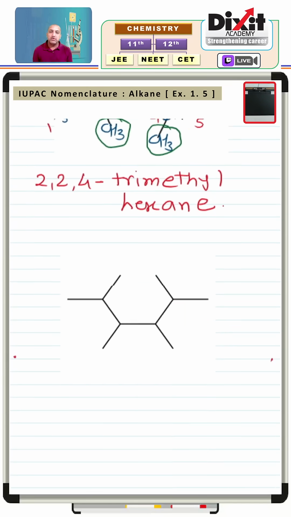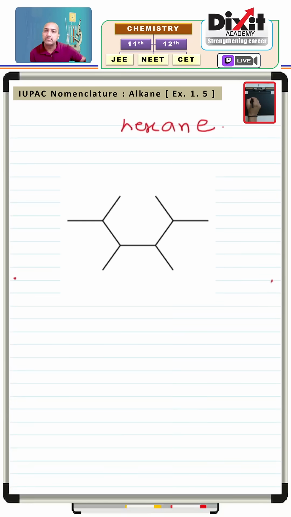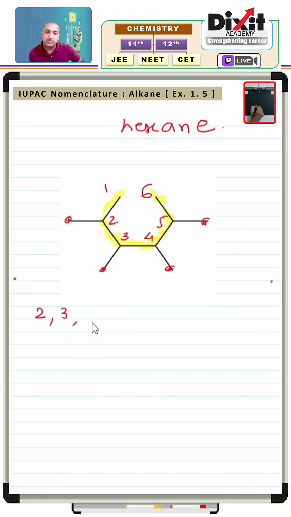For the next compound, we'll put the name directly. Consider the longest continuous carbon chain. Number the chain. Six carbon atoms in a chain, and these are methyl substituents. The name will be 2,3,4,5-tetramethylhexane.